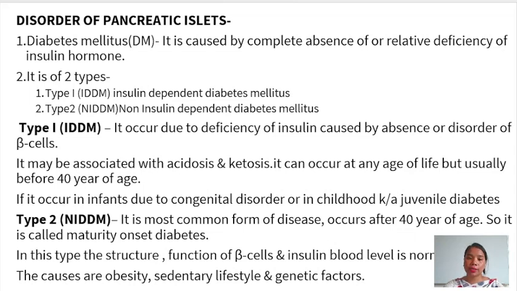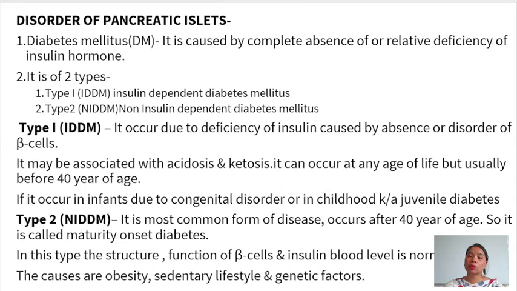First we will see type 1, which is insulin dependent diabetes mellitus. It occurs due to deficiency of insulin, which is caused by absence or disorders of the beta cells. When the beta cells are absent or there is some disorder in the beta cells, it leads to decreased secretion of insulin, and this leads to type 1 diabetes mellitus.